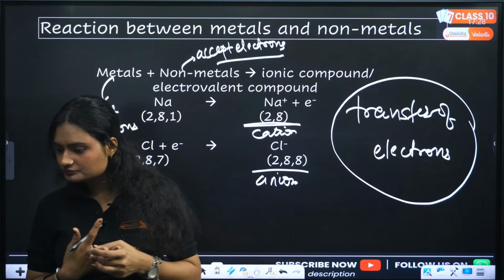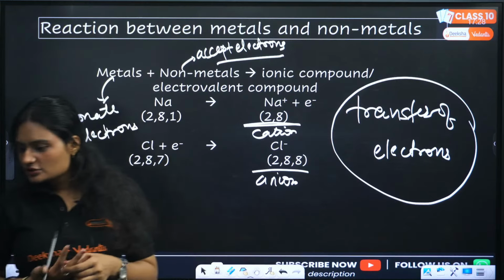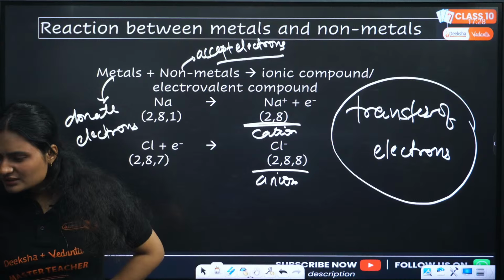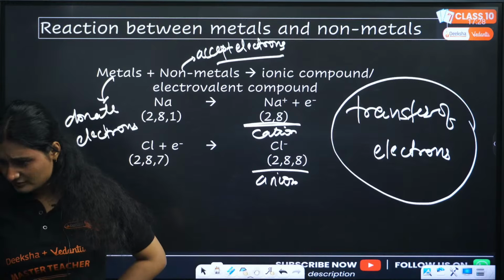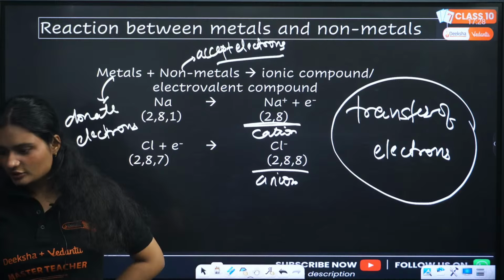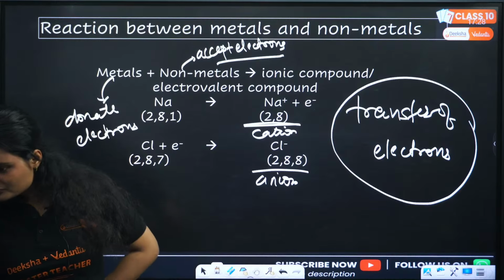Yes. Reaction of non-metal with salt solution, the most reactive. Non-metal less reactive metal from salt solution, for example. Okay, Prakash.